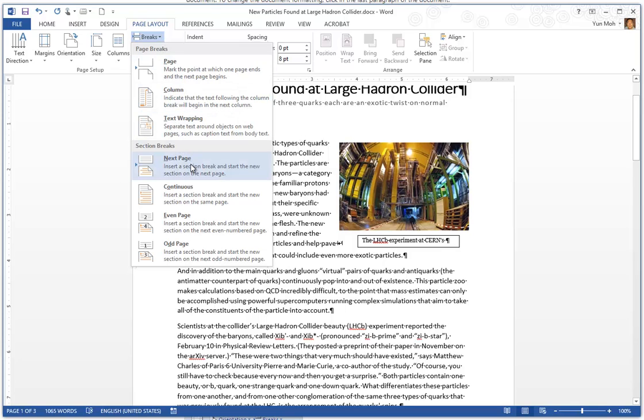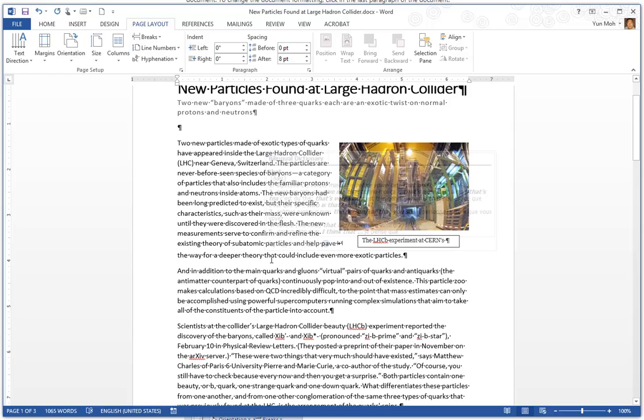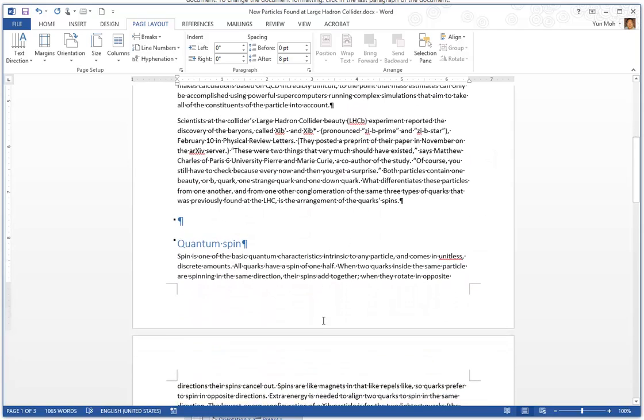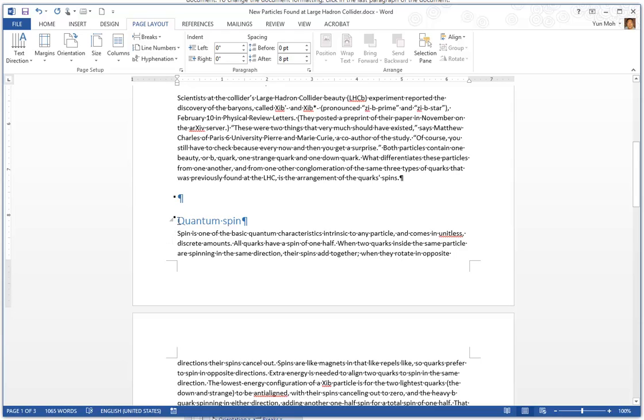And the next one is section breaks, and the first one is next page. So it inserts a page break and starts a new section. So you may wonder, well, it may be the same as a page break. Oftentimes that could be true, but this one not only pushes to the next page, but also starts a new section. So you may wonder what the section is. Okay, let's explore. So let me go ahead and do the same thing here that I showed you before.